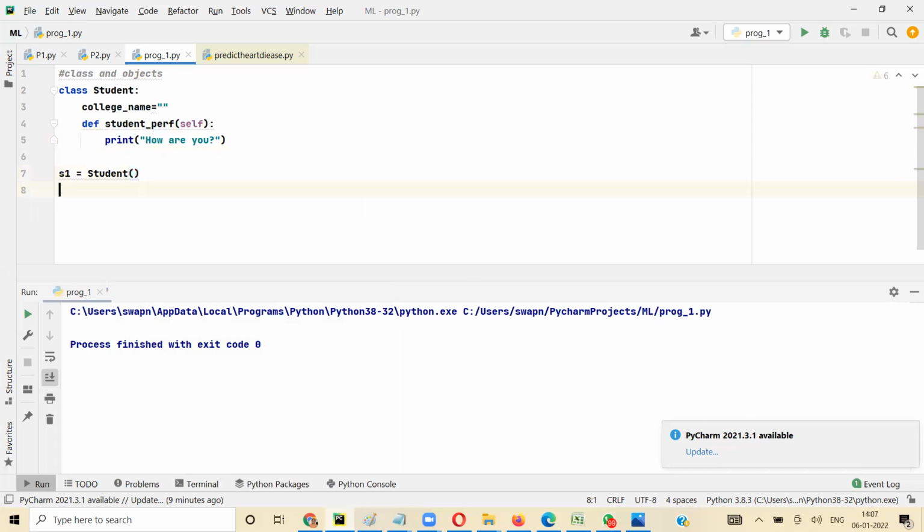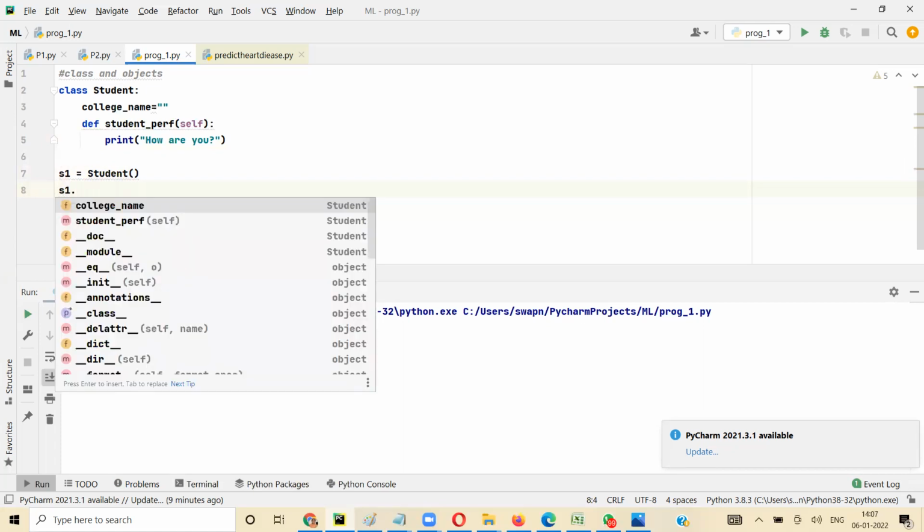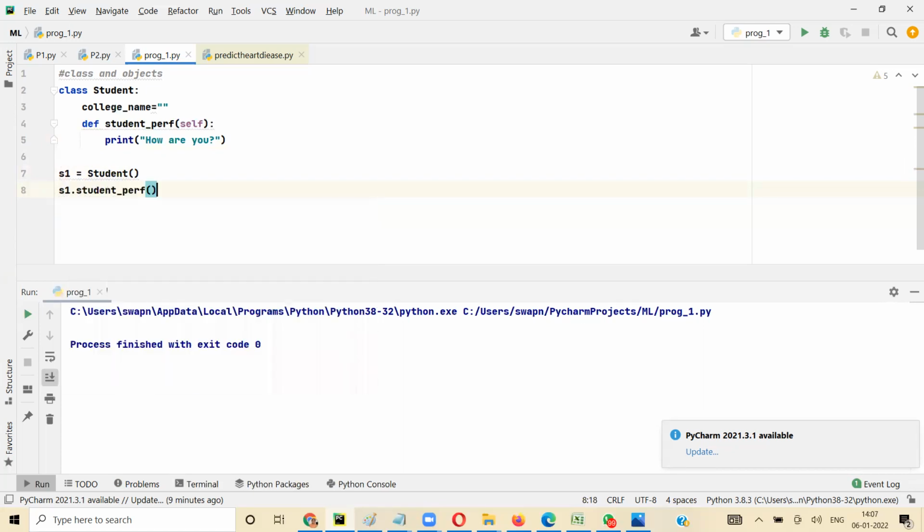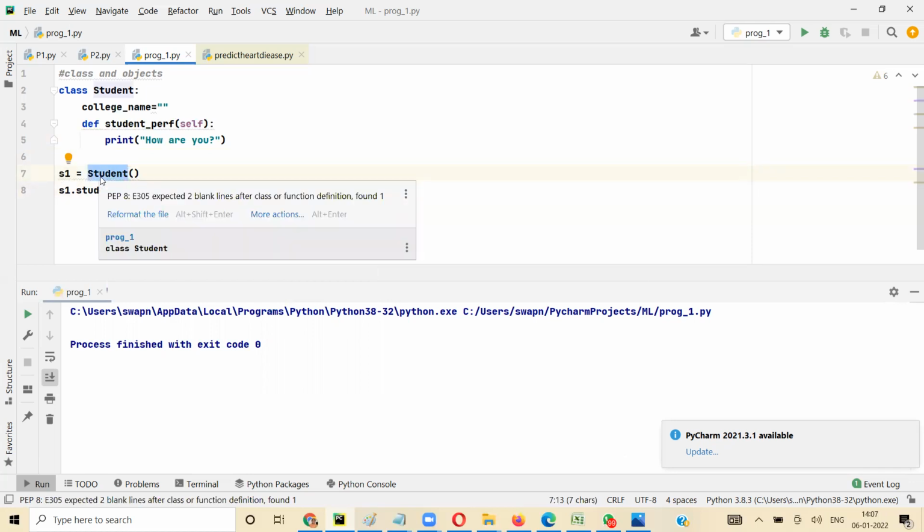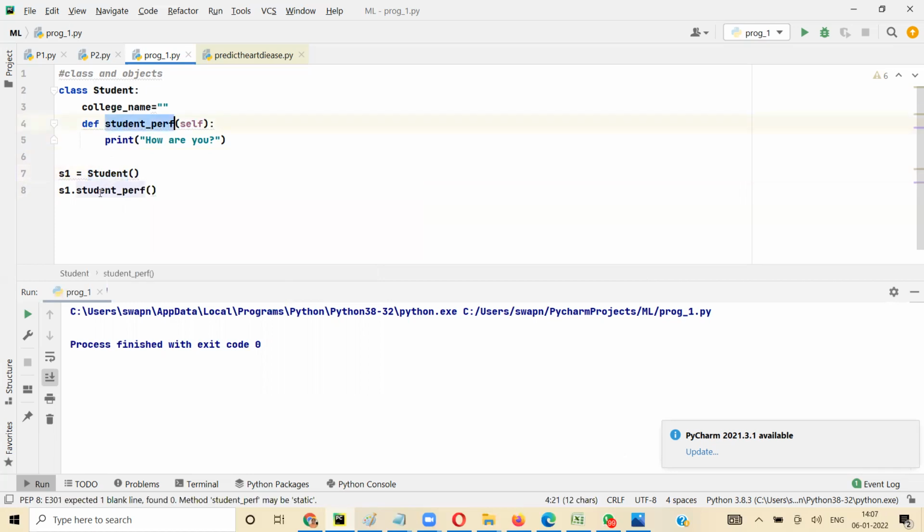Now you see I can call S1 dot student performance. So we have a student class, and S1 equal to student, I'm creating an object of class student. And now when I say S1 dot function name, this is calling this function here. Now when I run it, I can see how are you is printed.